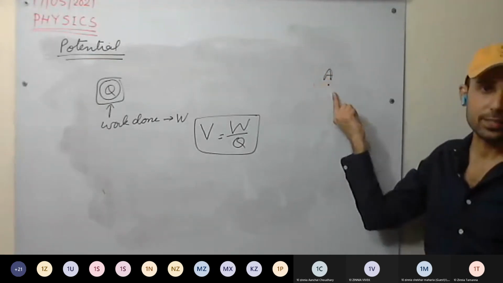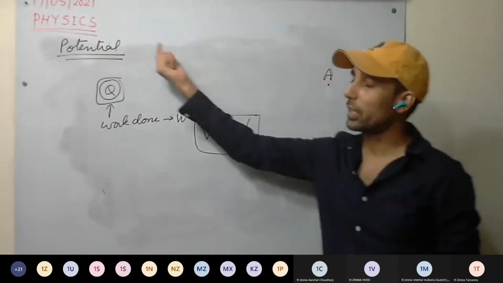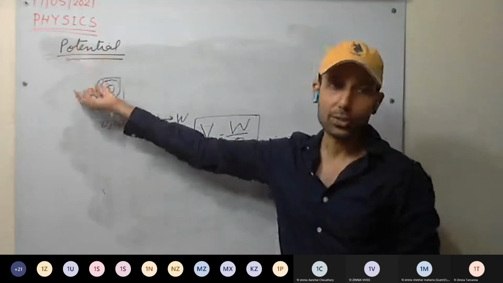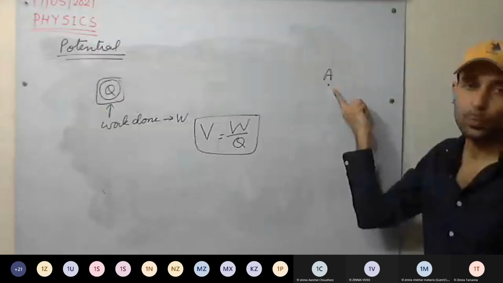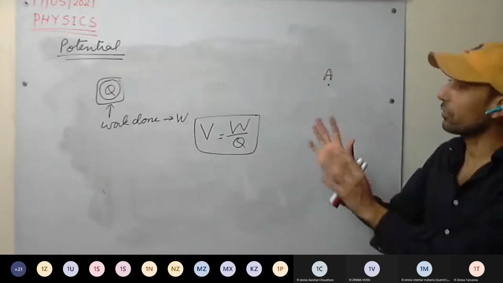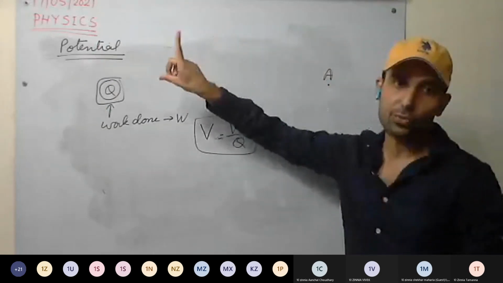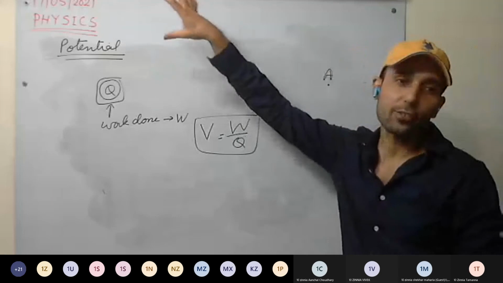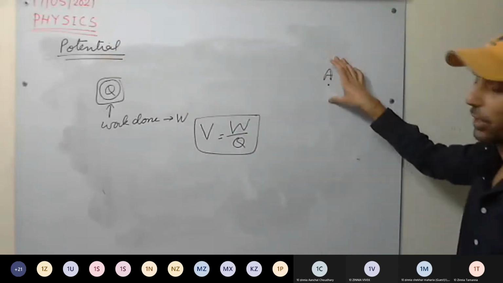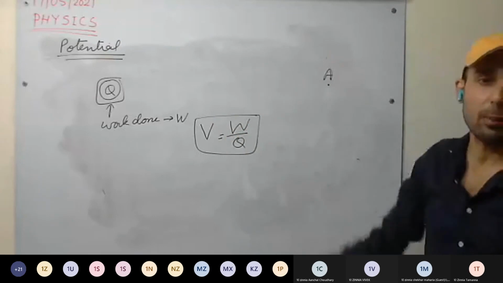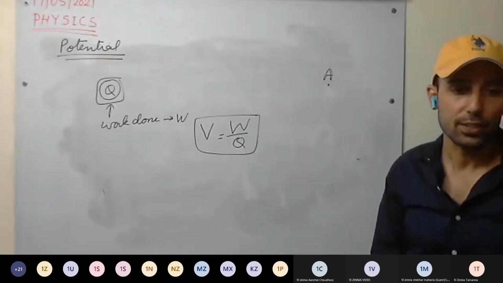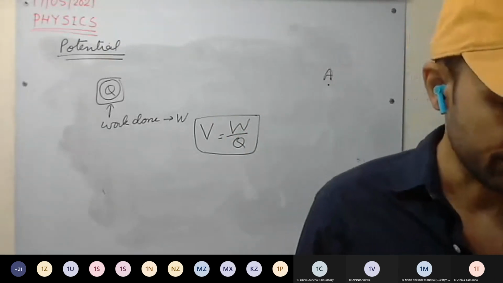Potential at a point is the amount of work done on unit charge in bringing it from infinity to that point. So how much work we have done on a unit charge, that is 1 coulomb of charge, in bringing it from infinity to that point, that will be equal to the potential at that point.